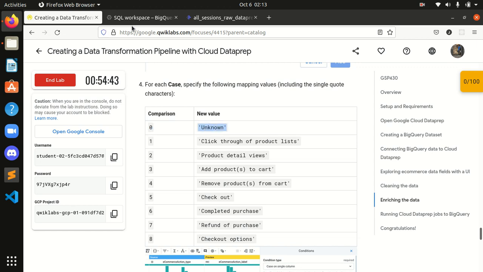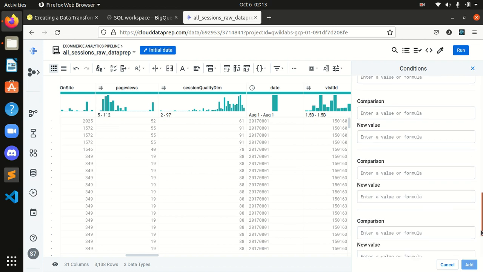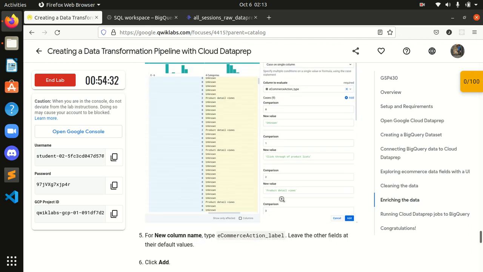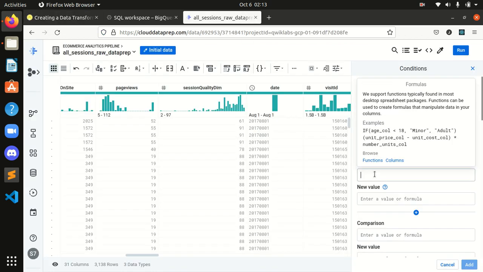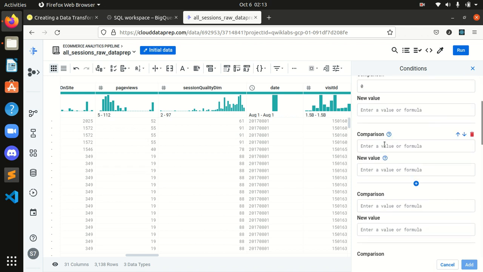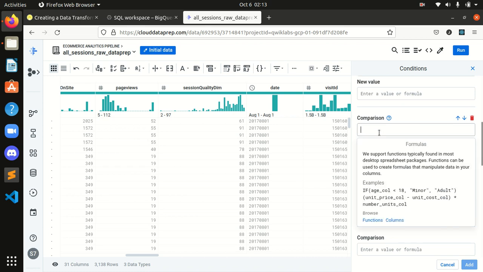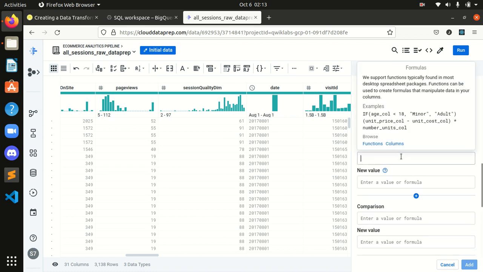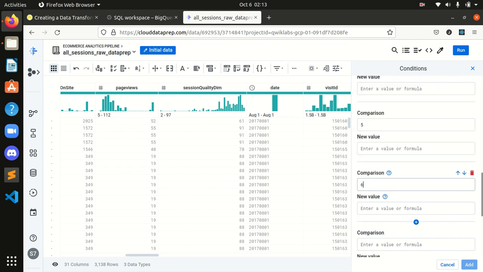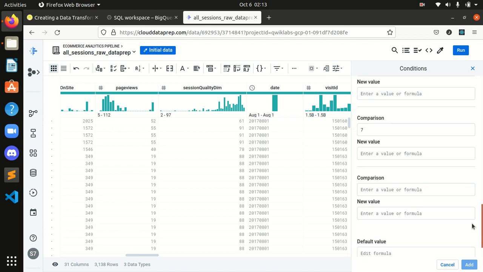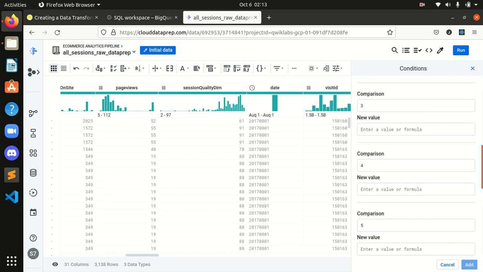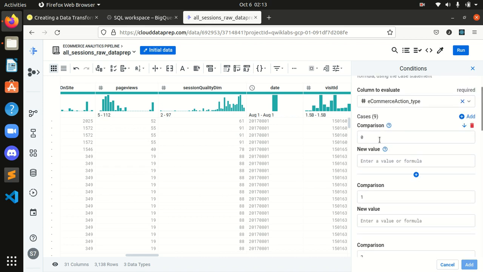For the 0th part, I will select, and it could be like in the comparison. First, I will give numbers to all the comparisons: 0, this one is 1, this one is 2, 3, 4, 5, 6, 7, now 8. Okay, it's all 9, right?